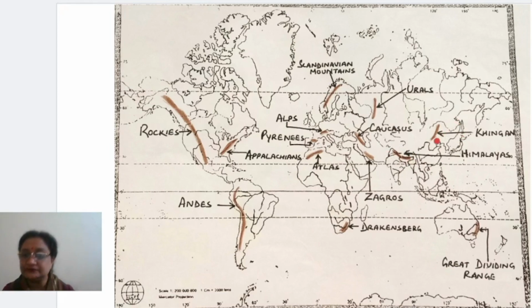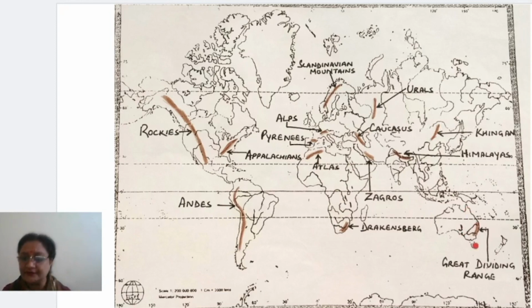Now Khingan. Khingan is almost parallel to the coastal part, this coast of the mainland, right? So it is one mountain which is coming very close to the corner of the Huangho river, this corner. Very close to this you will start marking, and you have to mark till the point where it reaches very close to again the Amur river. Understood, children? So this is actually Khingan mountain. Clear? Now come down to the next one.